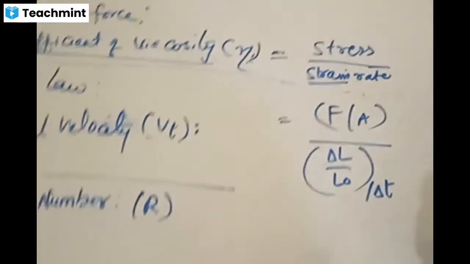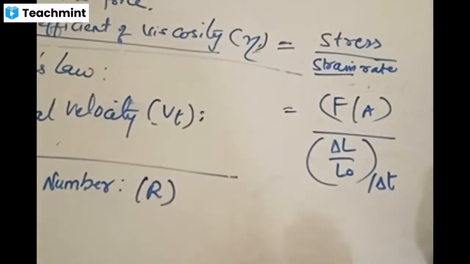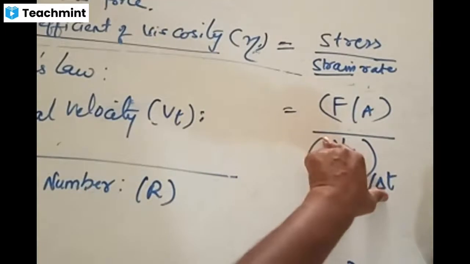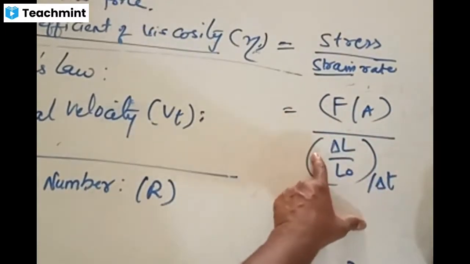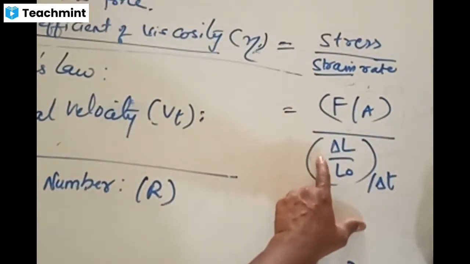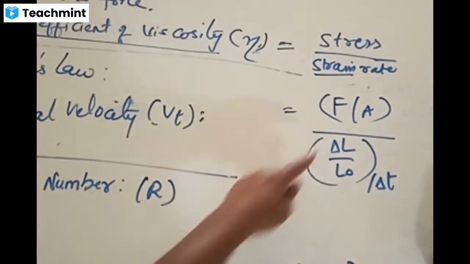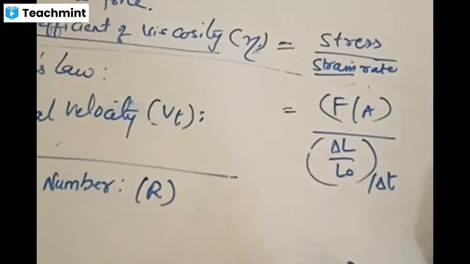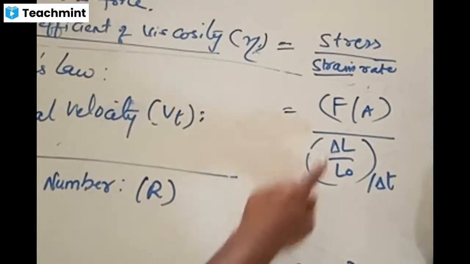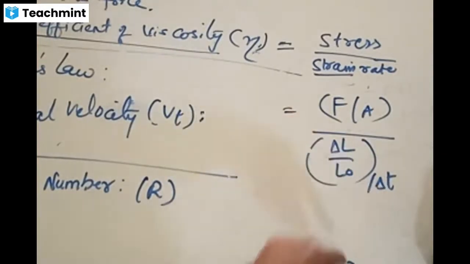Is this concept clear? This is now equal to F by A. Can you say that delta L by delta T is equal to V, the velocity of the fluid? Delta L by delta T can be called velocity, because change of length by change of time is velocity, divided by L naught. Putting all this together, force per area, divided by delta L by delta T over L naught.